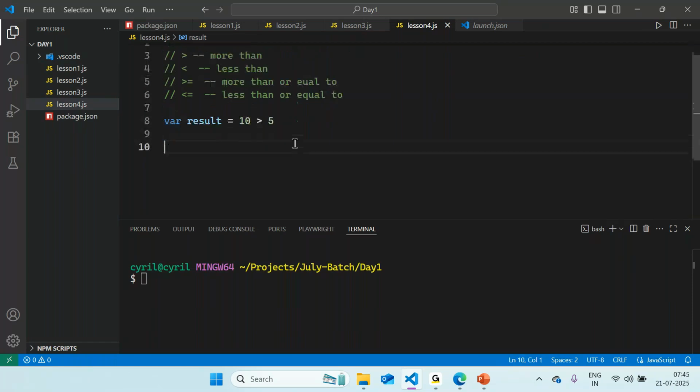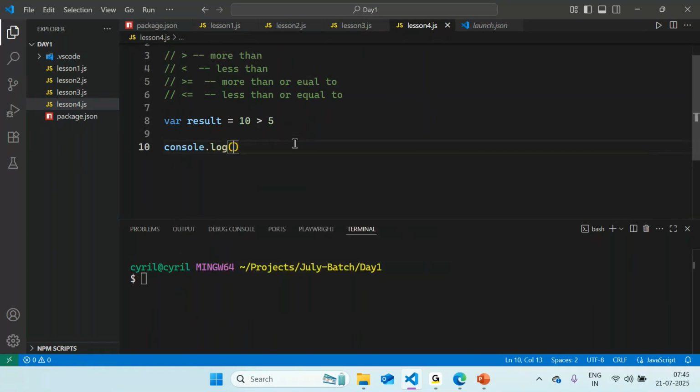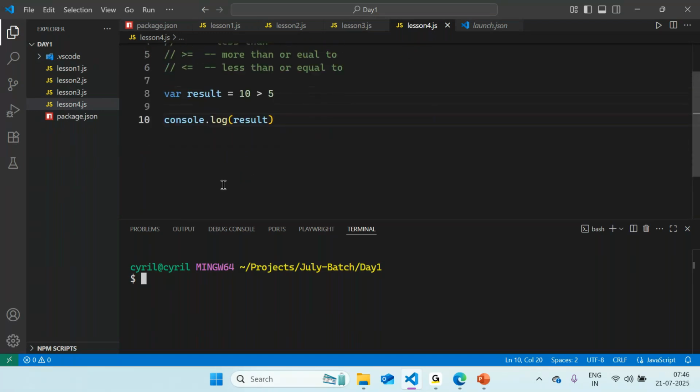Now if I do a simple console.log output and I pass my variable result over here, what output are you expecting if I run this file lesson4.js? Is it true or false?